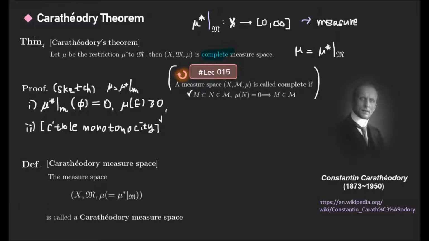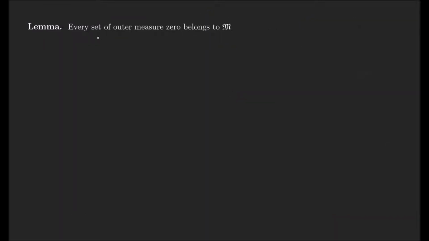If we check whether this measure is complete or not, we can check first this property: every set of outer measure 0 belongs to M. What does this mean? We can define M as these. Fancy M is the collection of all mu star measurable sets. This is clearly a sigma algebra. But indeed this set M contains the sets of outer measure 0.